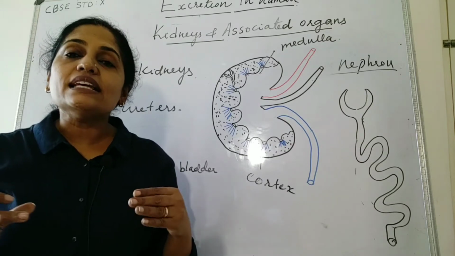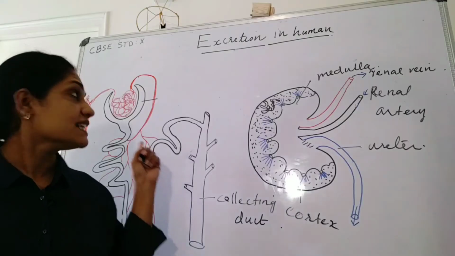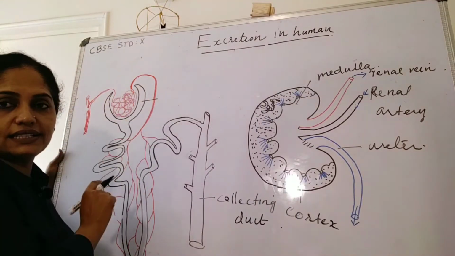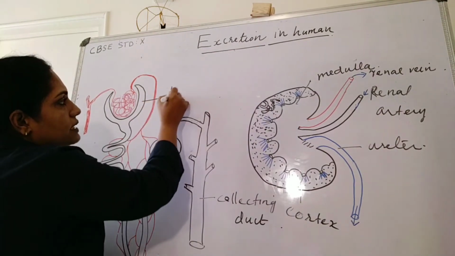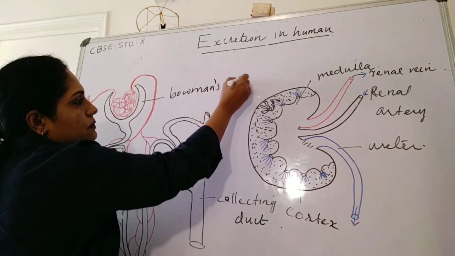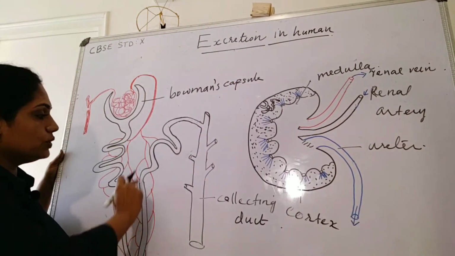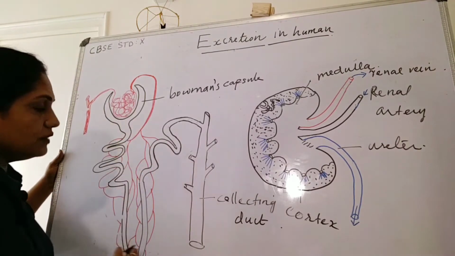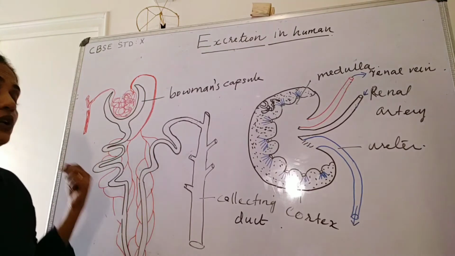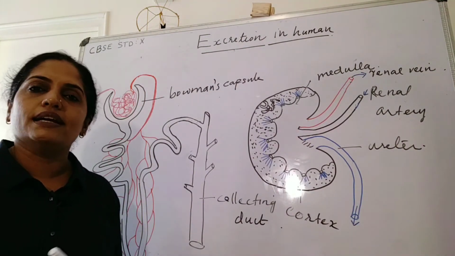Now we will see the structure of a nephron in detail. This is a nephron. It has a cup-like head region called Bowman's capsule and a highly coiled convoluted tubule. This convoluted tubule has three distinct areas.